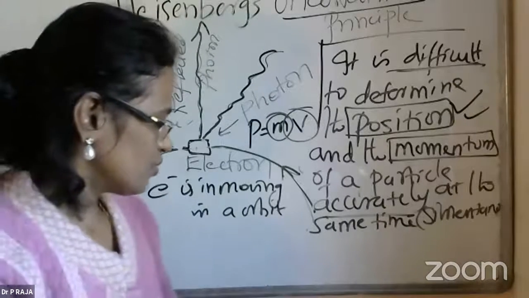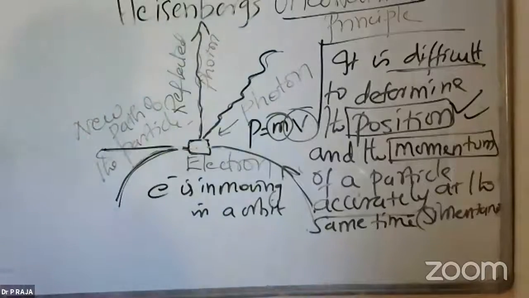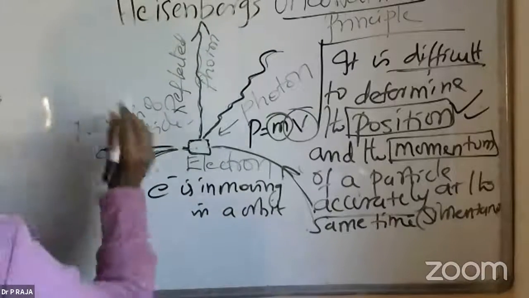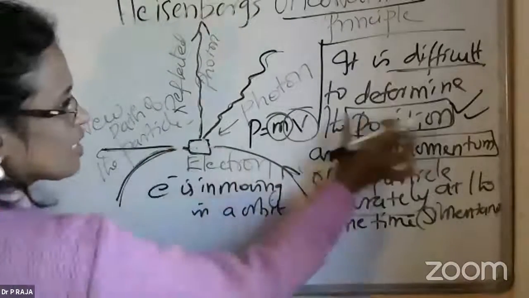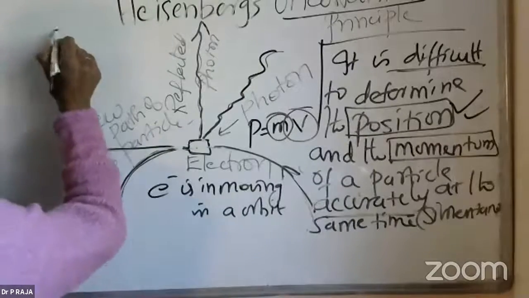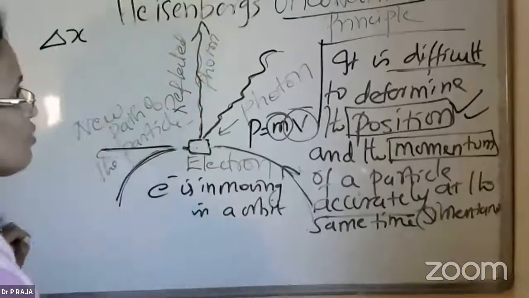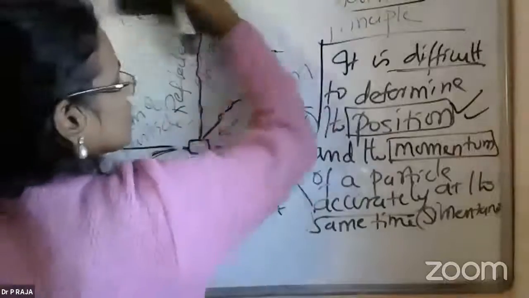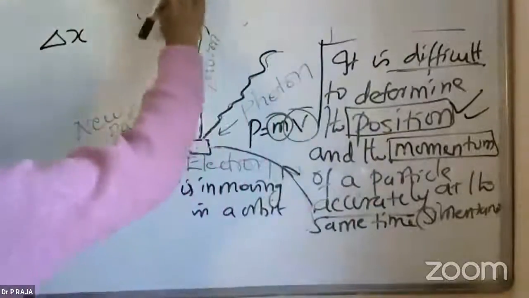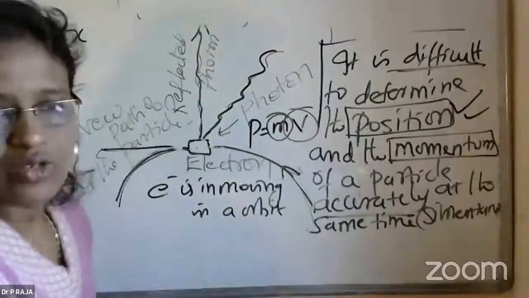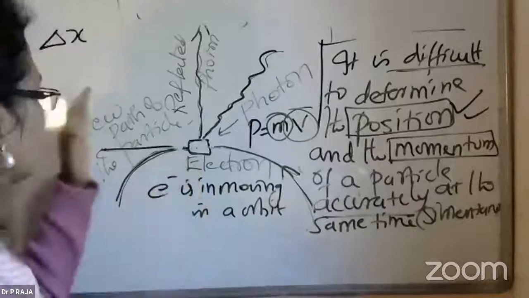So the equation he gave: the position can be expressed as delta x. I'm going to write it in equation form. The position of the electron here, it can be an electron or any other particle also, but for convenience sake, the electron was chosen.